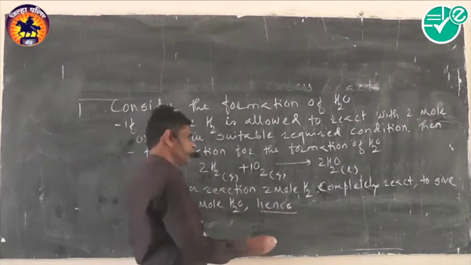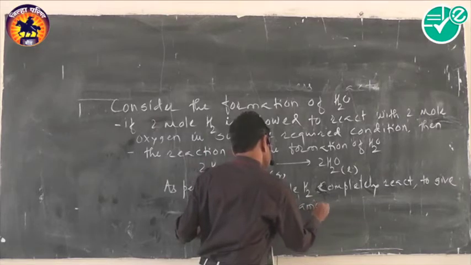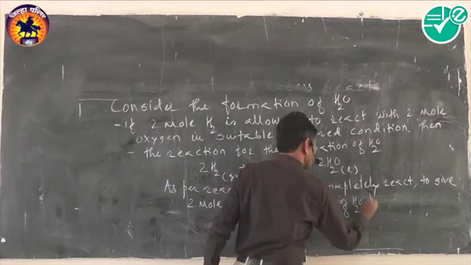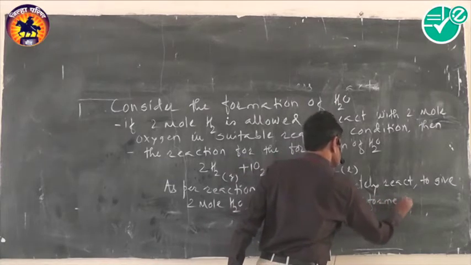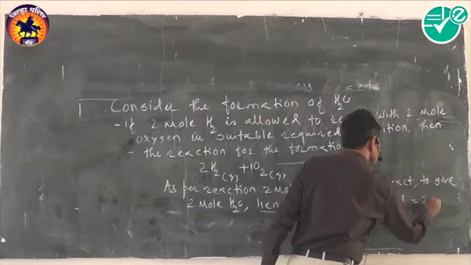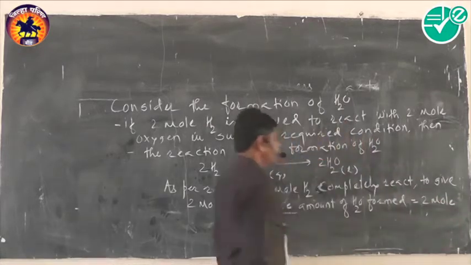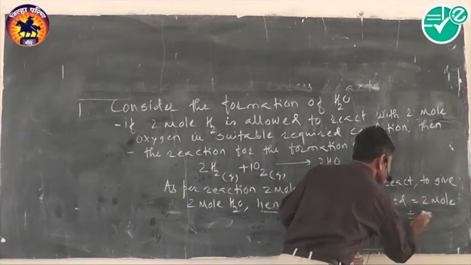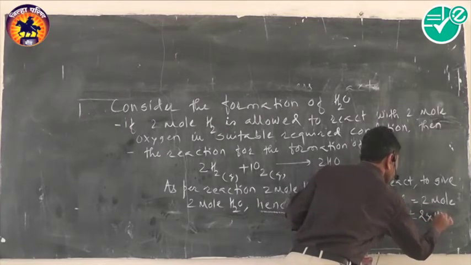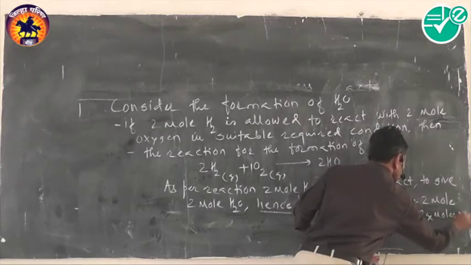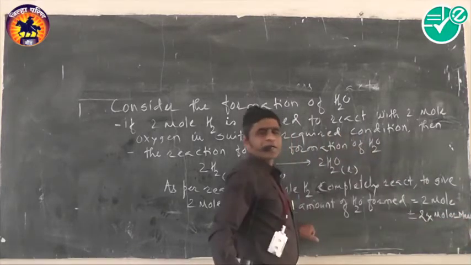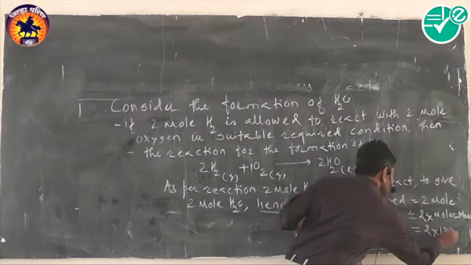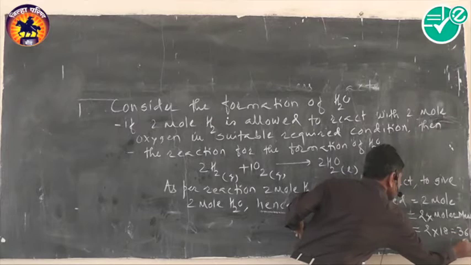Hence, the amount of water formed during the reaction is equal to 2 mole. So 2 mole of water means 2 into the molar mass of water, because 1 mole of water is its gram molar mass, which is equal to 2 into 18, that is equal to 36 gram.